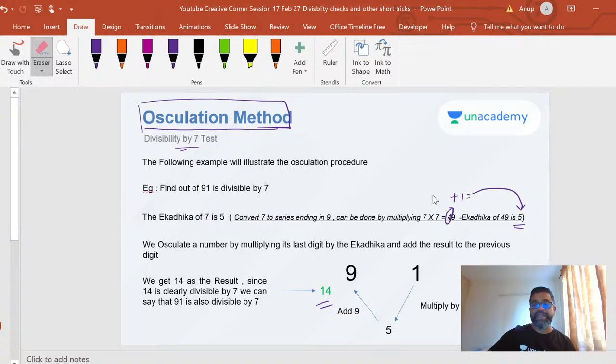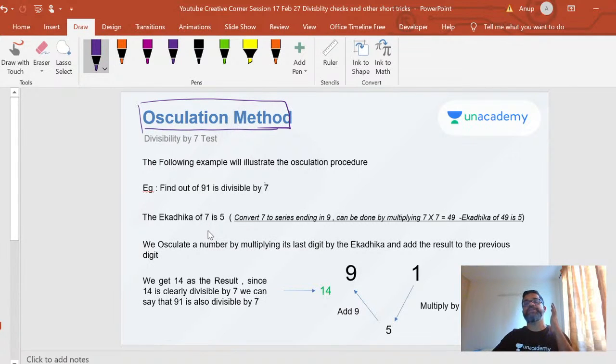So let me just quickly recap. Let me clear all this for you. What did we do? We are trying to find out if 91 is divisible by 7. The first step is to find out the ekadika of 7. That's the first thing that you need to find out. If the number was ending in 9, it was easy.